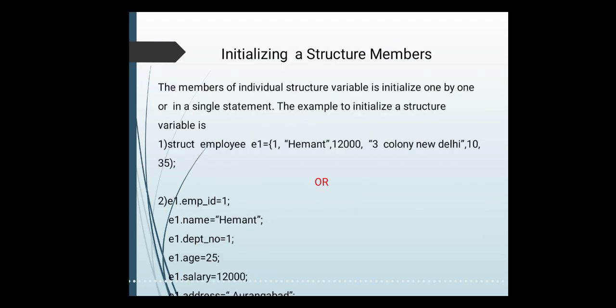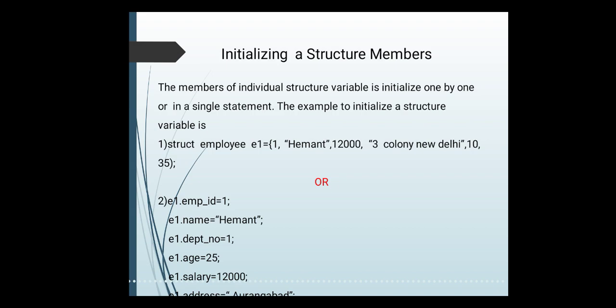Now once we have declared the structure variable, the next thing is about how to initialize the structure members. You can initialize the individual structure members one by one, or in a single statement. Both are possible.